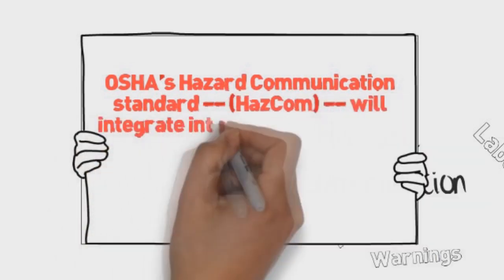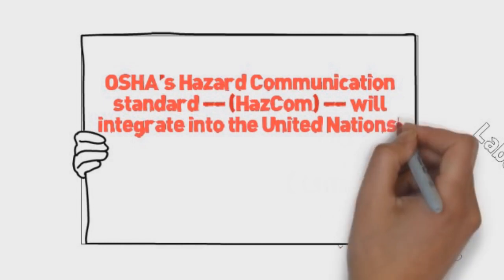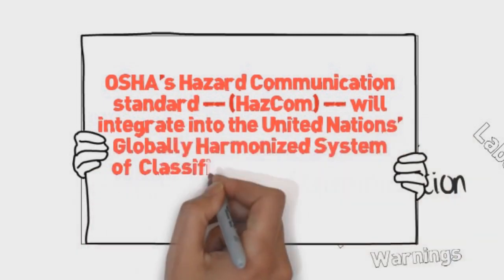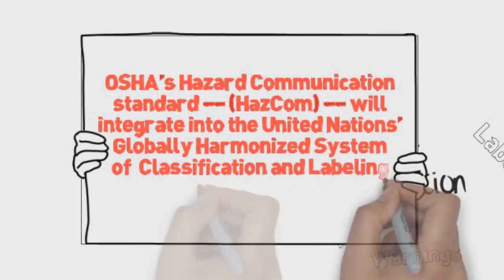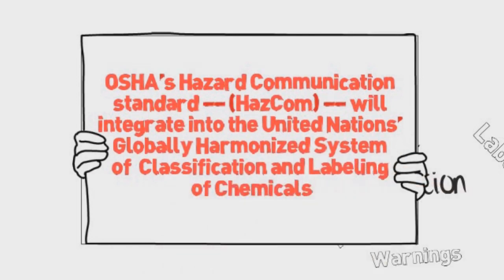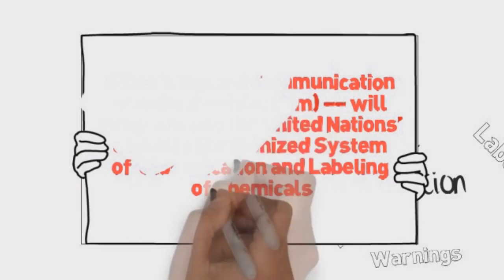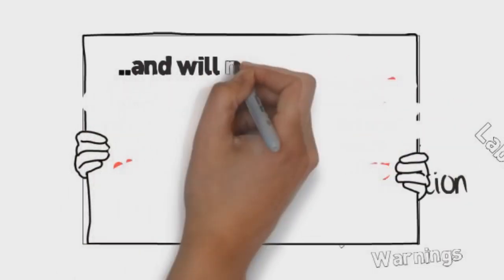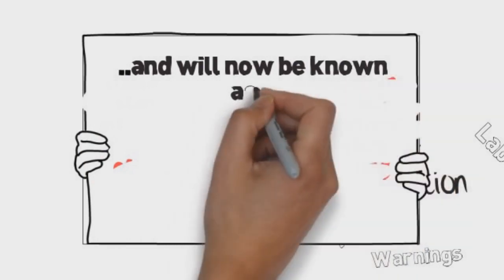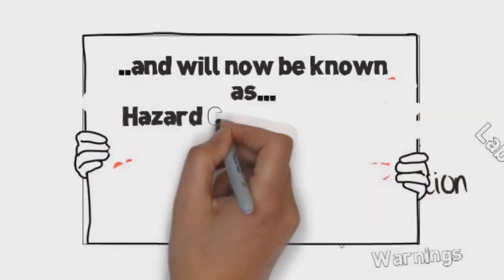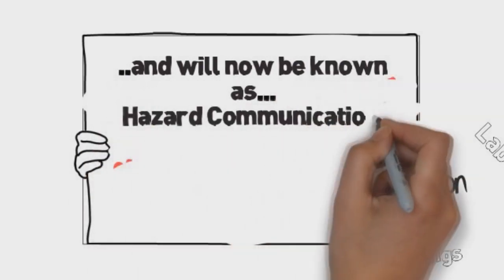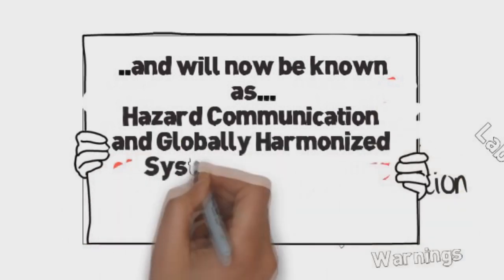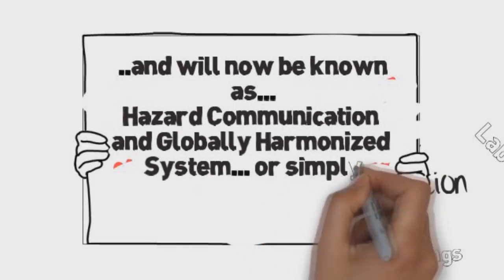OSHA's Hazard Communication Standard, known as HAZCOM, will now integrate into the United Nations globally harmonized system of classification and labeling of chemicals. It will now be known as the Hazard Communication and Globally Harmonized System, or simply the GHS.